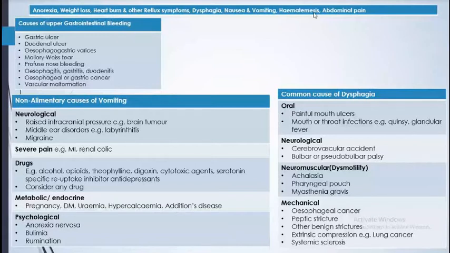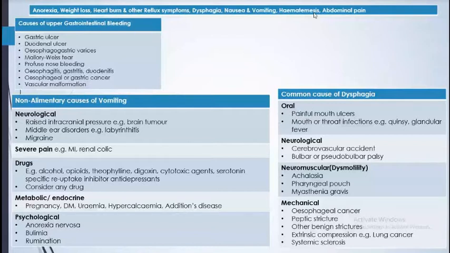Then profuse nosebleed. What happens is there is bleeding from the nose, but the patient slowly takes all the blood into the stomach, and later on they get irritation in the stomach and they vomit it out. And that also we think is hematemesis, but we should be very clear that the source of origin of the bleeding is the nose. The patient pinches their nose, they swallow all the blood coming, so later on, because of the irritation of the blood, the patient vomits.